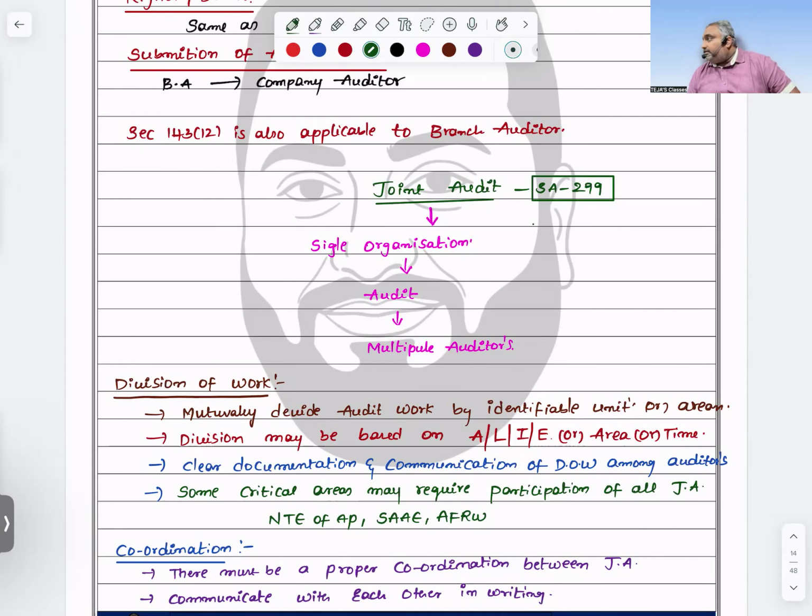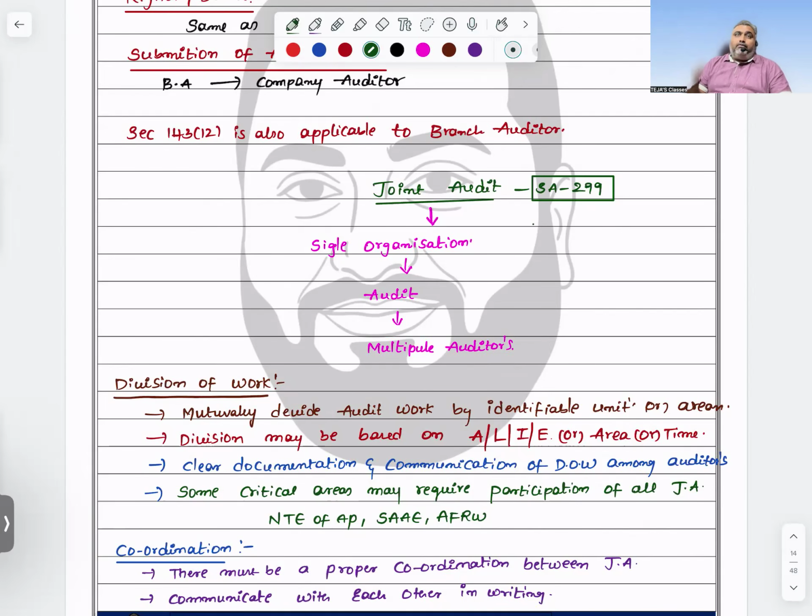Here, concentrate on one point. While you are counting the ceiling limit, even if you do only part of the audit, that should be considered as one audit. Say three joint auditors have done the audit. This person will do some part of the work only, but still, from the ceiling limit count point of view, that should be counted as one ceiling limit.